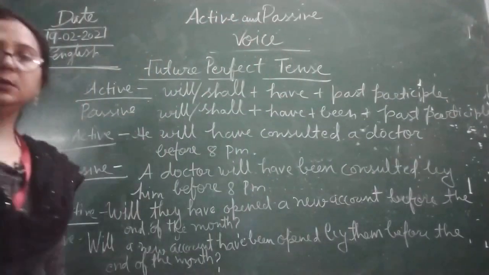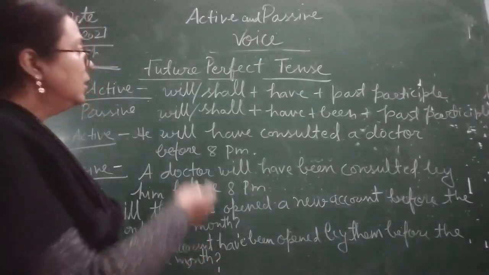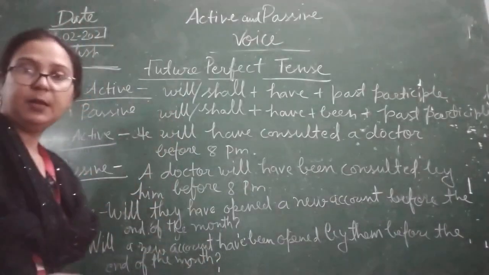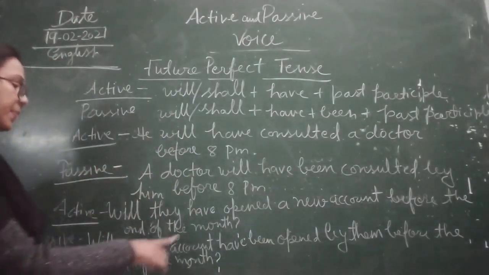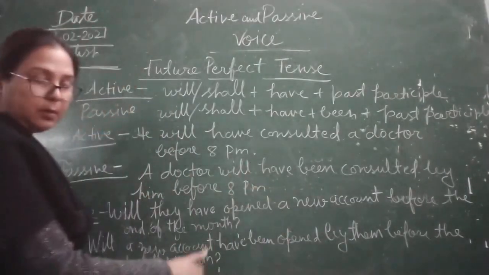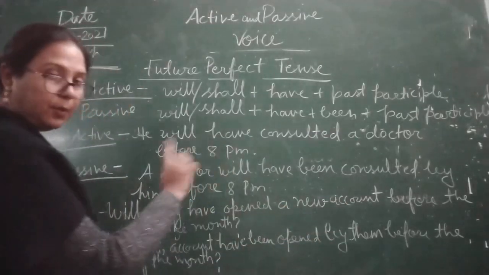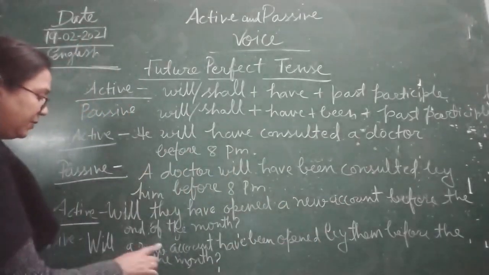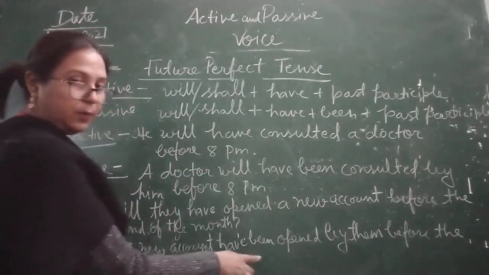Okay, so this is an interrogative sentence in future perfect tense. How will we use it? Will is placed first, then the object in the active voice becomes the subject. The subject will be placed after will. Will a new account have been? Then you will write have been.